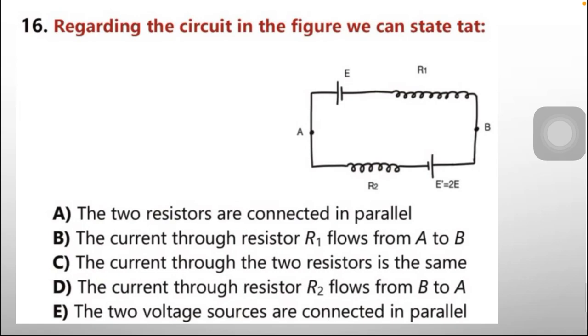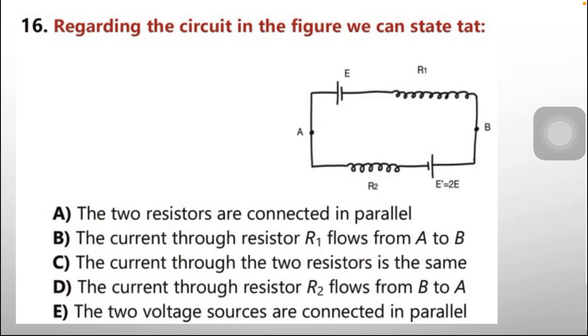Option A is incorrect. Option B: the current through resistor R1 flows from A to B. Yes, the current is moving from A to B, but it is also moving from B to A. So there is some confusion in option B as well as D, because the current through resistor 2 flows from B to A. These both are correct. Two options cannot be correct at one time, so we need the best option.